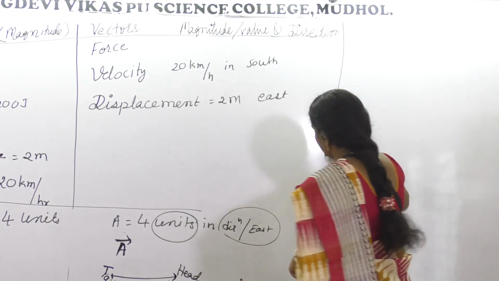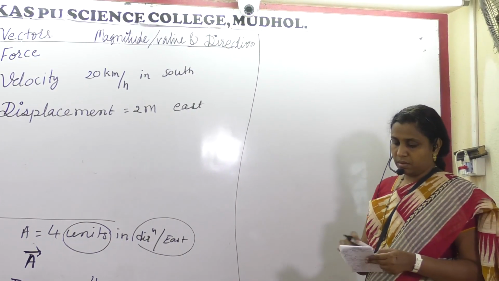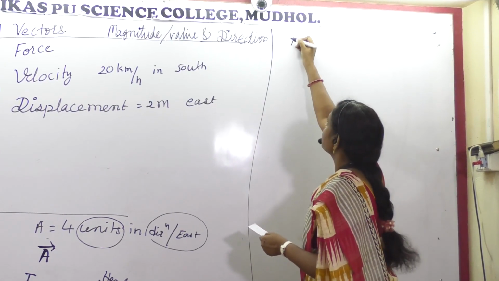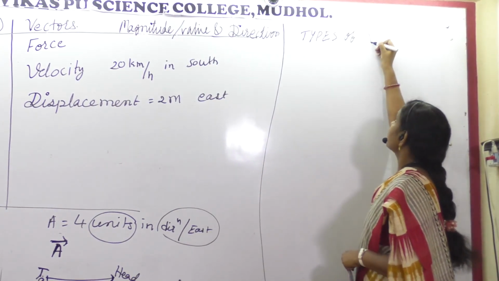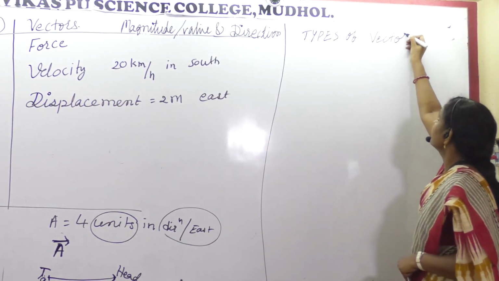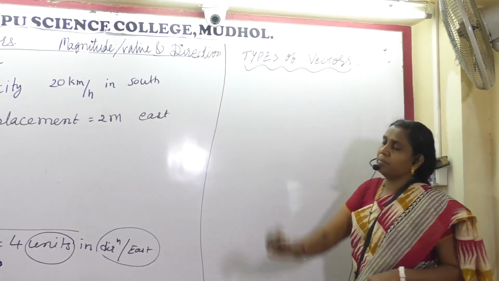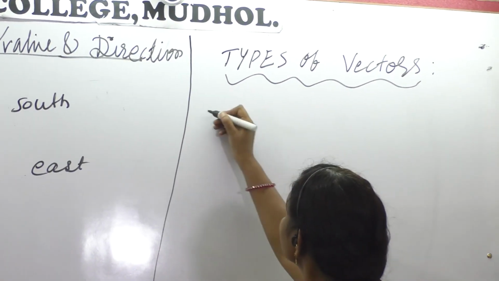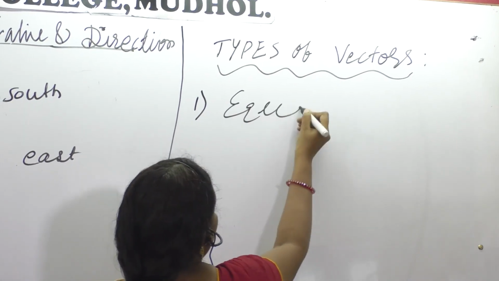Now, let us go through the types of vectors. This is very interesting. There are many types of vectors. One is equal vectors.